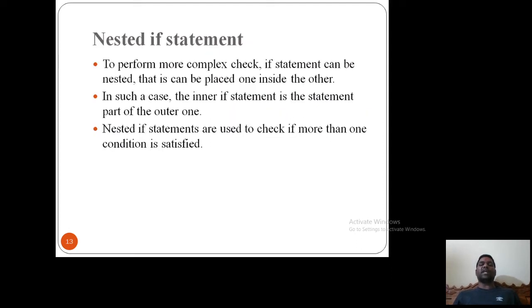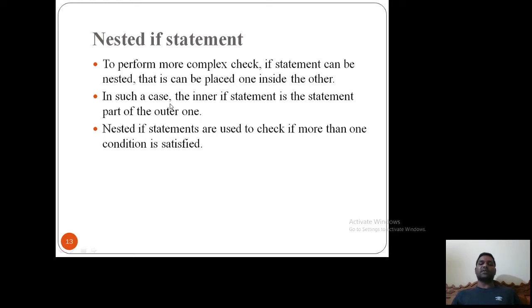Nested if statement. To perform more complex checks, if statements can be nested. That is, they can be placed one inside the other. What does it mean? In the previous example, I had a simple condition. If I have more conditions or a complex condition, then I can write an if condition inside the if condition. That we can call a nested if. So if statements can be nested, that is, placed one inside the other. Inside an if condition I can place one more if condition. That we can call a nested if.